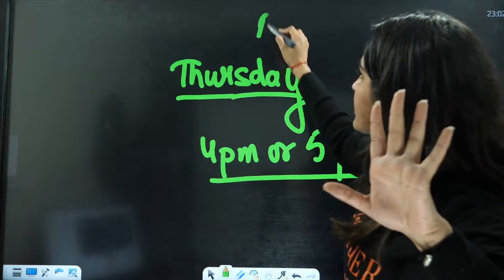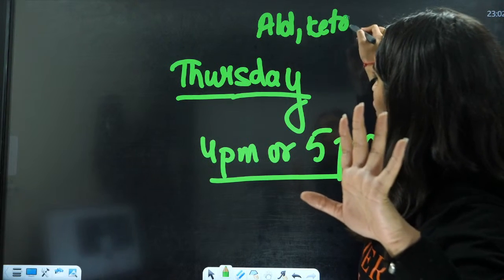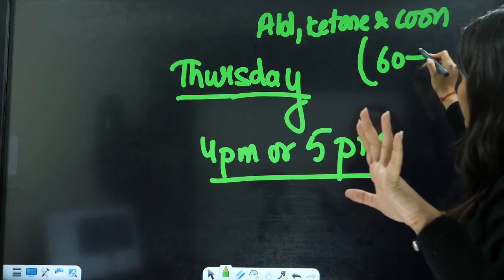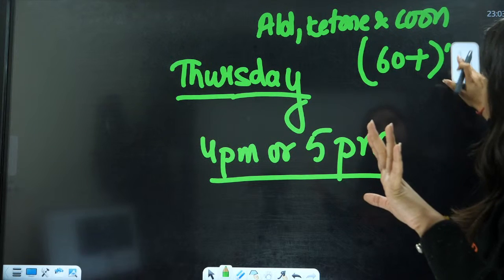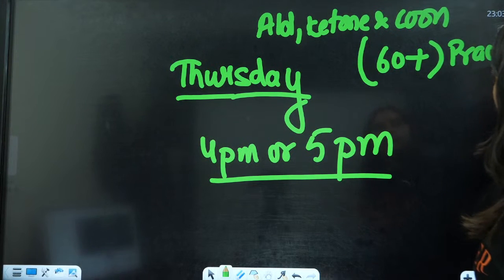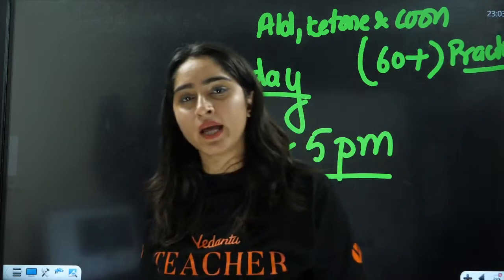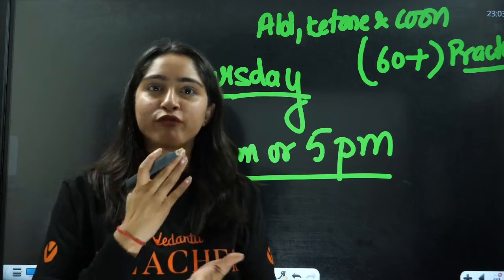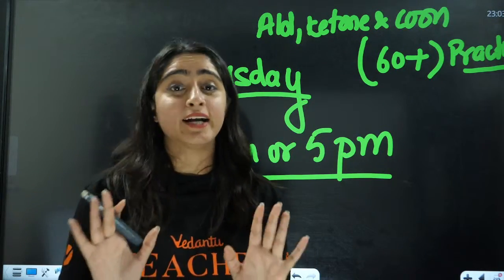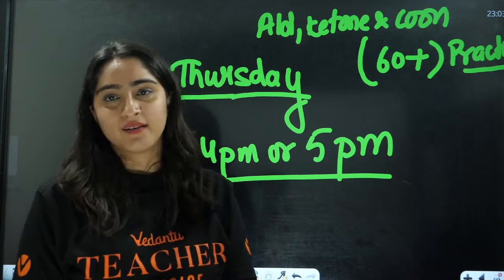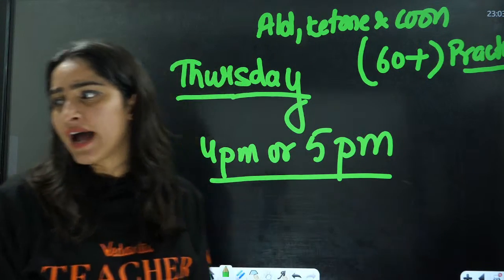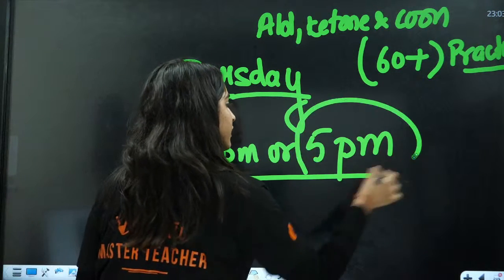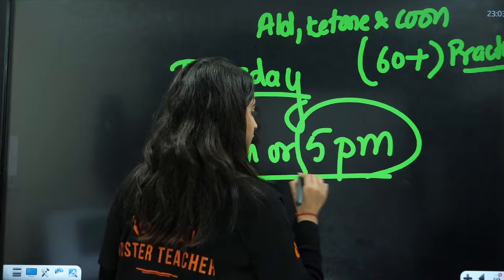Aldehyde ketones and carboxylic acid, along with 60 plus practice questions from that chapter itself. I'm telling you, if you have done that chapter with me, you will get full marks from aldehyde ketones. I am guaranteeing you, if you are following my path, only then, okay? Okay, 5 p.m., right? So I am selecting 5 p.m.